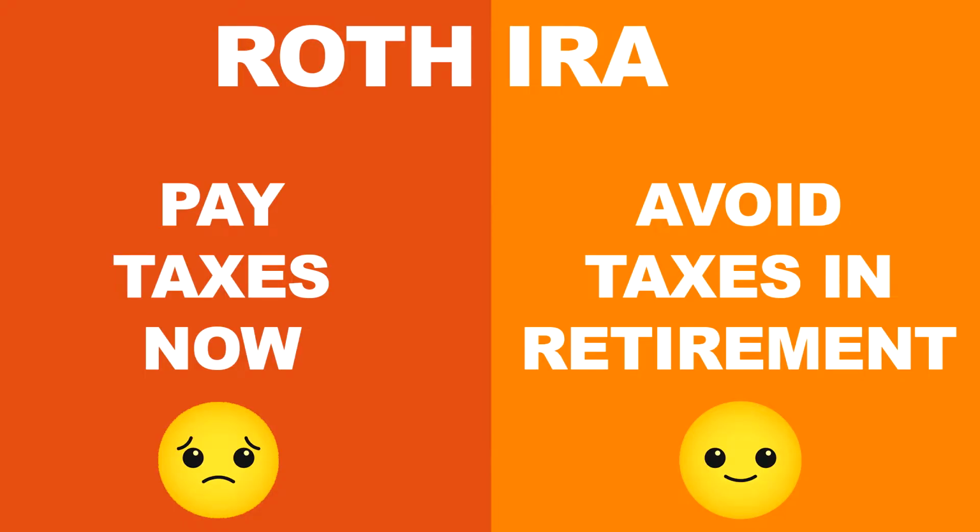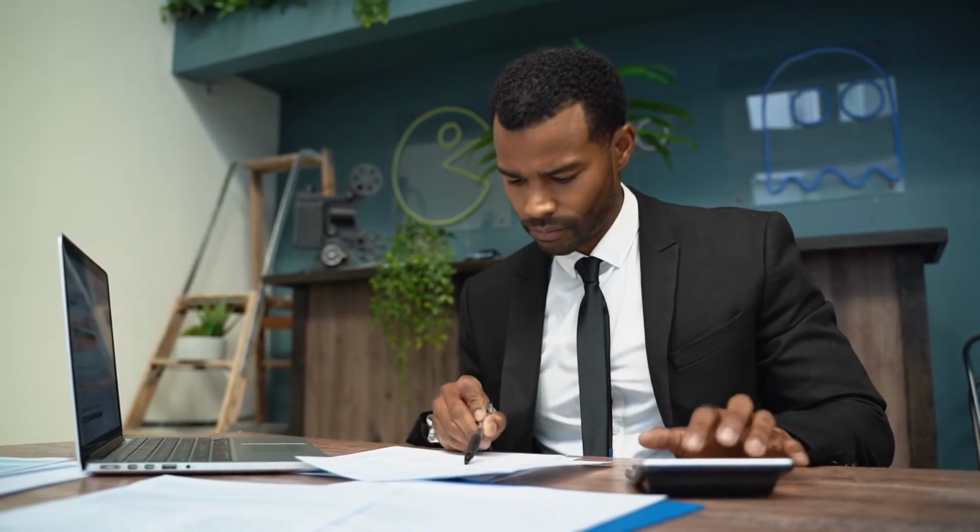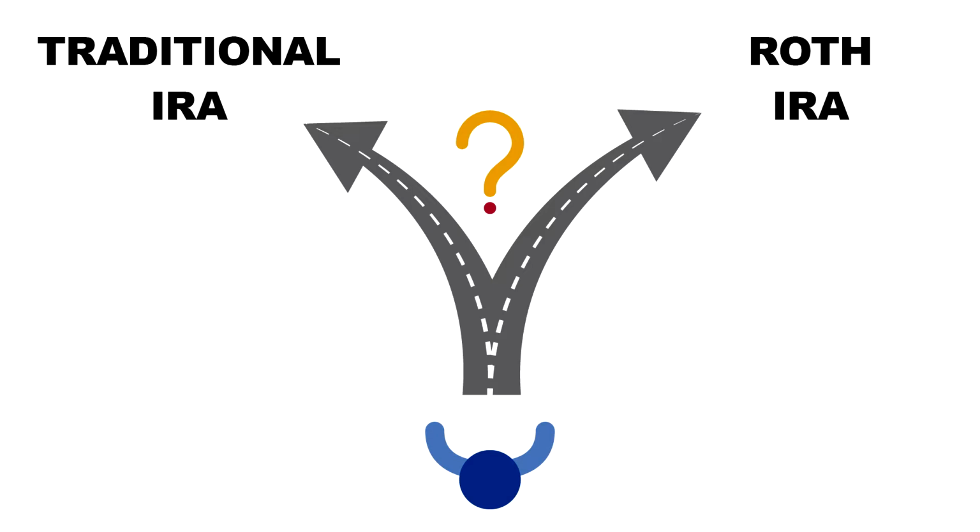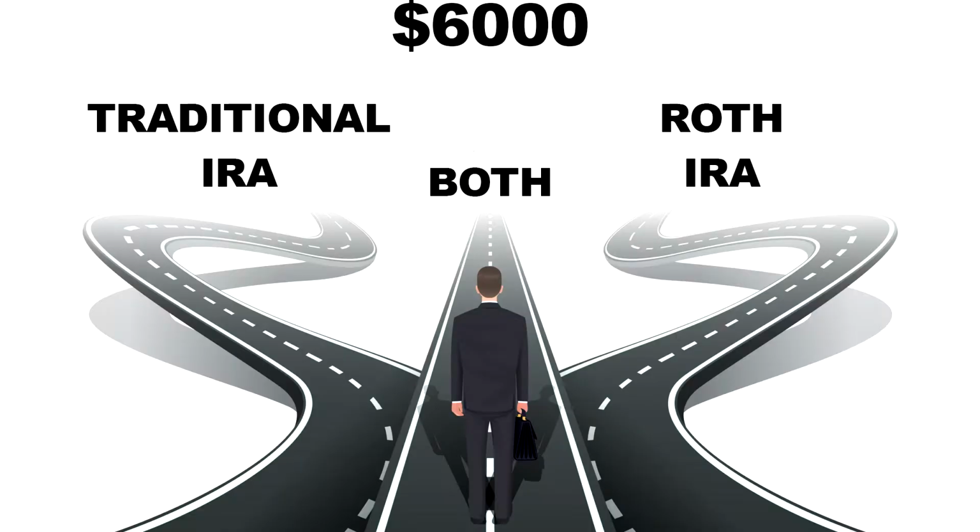On the other side, Roth IRA is more flexible and gives you an option to pay taxes now rather than later. Paying taxes while you are working and getting a salary is much simpler than during retirement. But it's up to you when you wish to pay the taxes, and accordingly you could choose Roth or traditional. Another important point is that you can have both traditional as well as Roth IRA accounts simultaneously. The only restriction is that the total contribution should be below $6,000 per year.